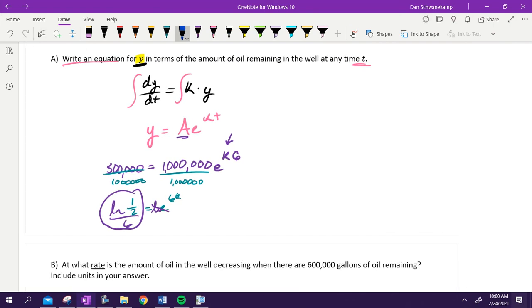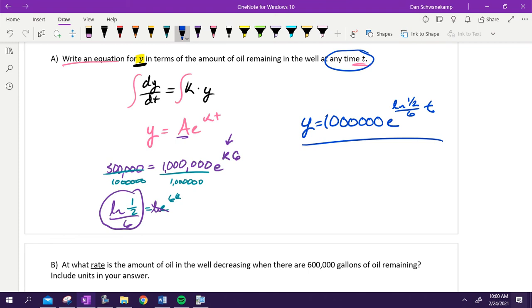Once I've got that, I'm right in an equation for y. So that's this thing right here. Y equals, my A is 1 million, E to the power of, I know what my rate is. It's the natural log of 1/2 divided by 6. And I'm writing it for any time t, which means I'm going to leave a t right there. That is the answer to this first one. Now that I've got that equation, I can plug in any t I want, and it'll tell me how much oil is left in the container.